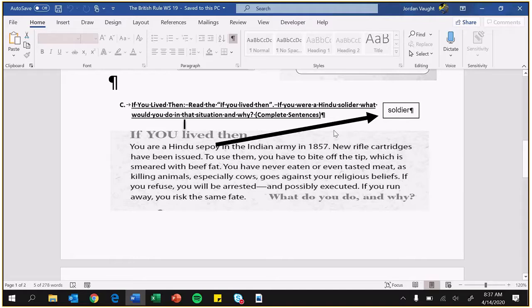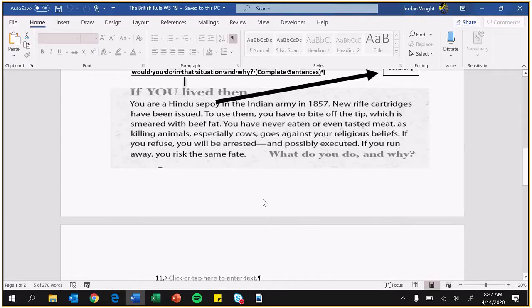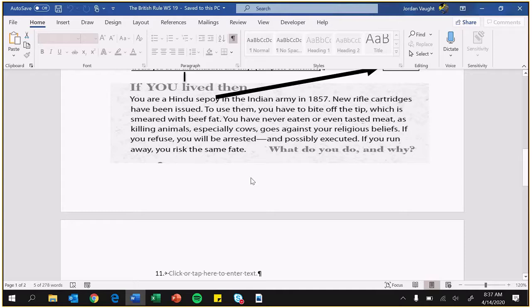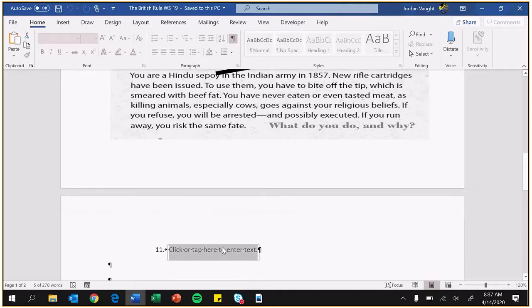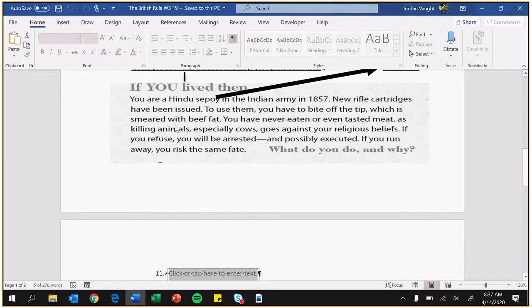So the sepoy, it just means soldier. So read this and tell me, what would you do in this situation? It's going to give you a situation. You had to do two things. One, against your religion, and the other is to then protest. So would you be someone who would go against your own religion, or would you protest? And tell me why. Right here, number 11, just read this and tell me what would you do in this situation?